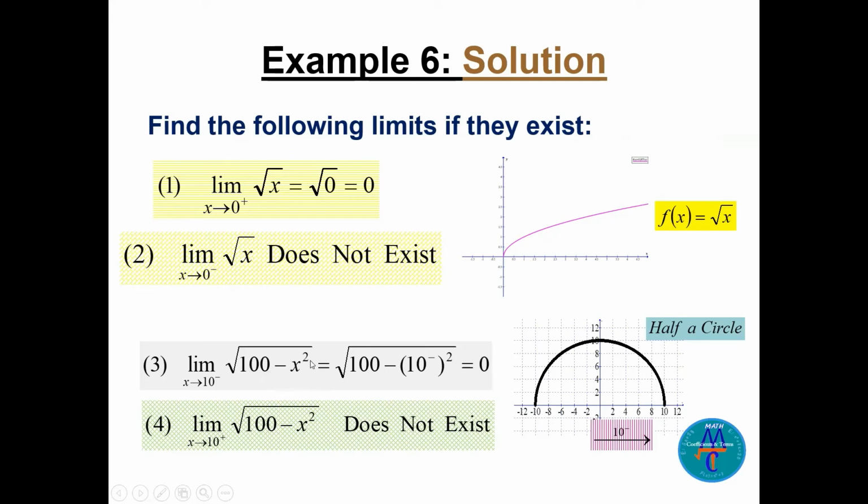Let's see half a circle here. Square root of 100 minus x squared, that will be half a circle. We have seen that in the algebra course. Let's look at the limit as x goes to 10 from the negative side. See, this is 10 here. You are reaching 10 from the negative side. So you can replace x with 10, square it, so the answer will be 0. But if you come to 10 from the positive side, it will be greater than 10, like you come from 11 and then 10.2, then 10.1. So the limit here does not exist from the positive side.